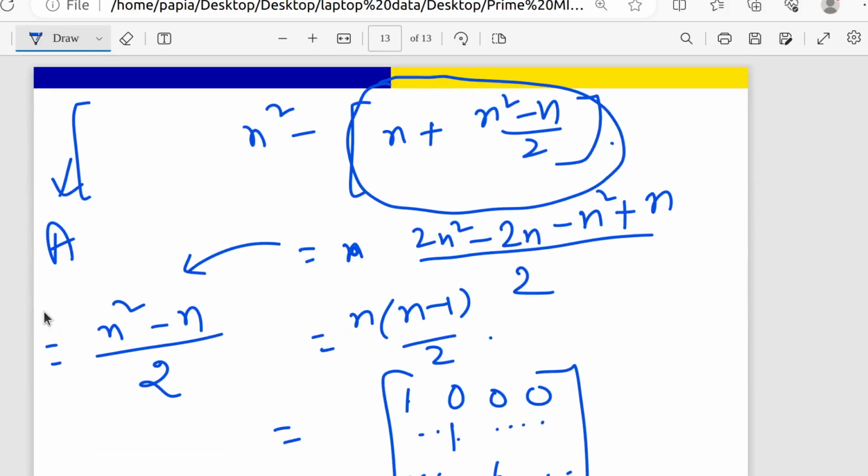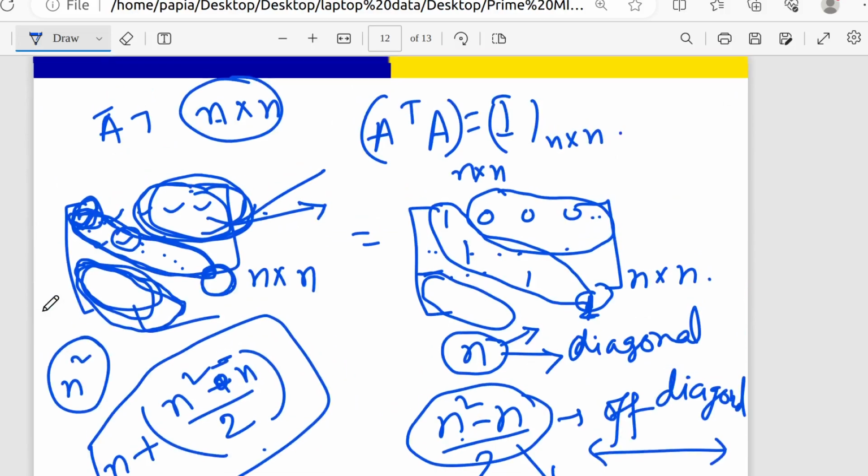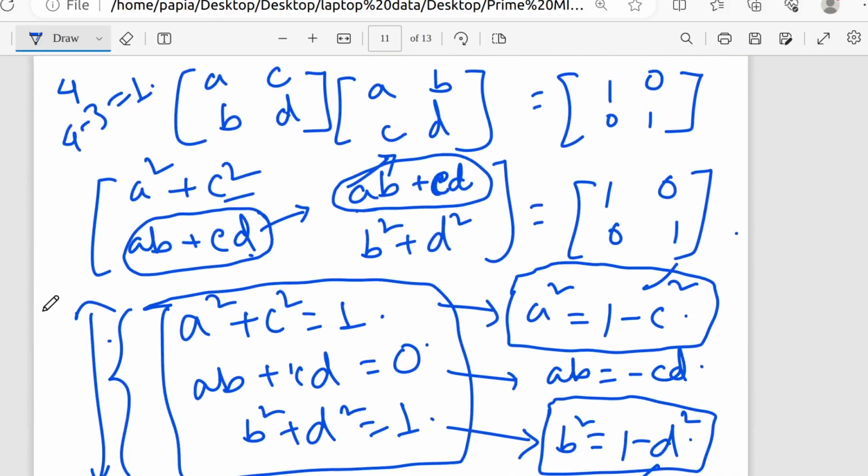Ma'am, my confusion was here. One doubt was there. How can we know that after subtracting these number of equations? Yes. Okay. N square is the total number of independent elements. You are subtracting the number of equations from the total number of elements. Why are you doing that? And how did we know that by doing this we can get the real parameters?